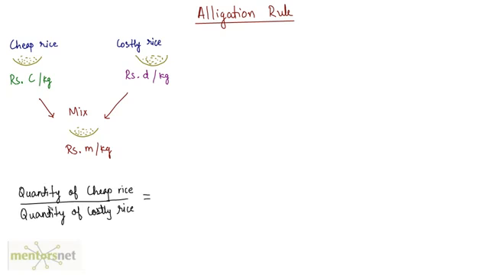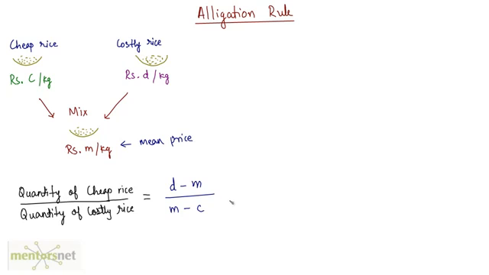So the ratio of the quantity of cheap rice and the quantity of costly rice will be given by the cost price of the costly rice minus the mean price, this is the mean price, divided by the mean price minus the cost price of the cheap rice. Right. So this is basically the formula that you need to remember to solve questions on mixtures.